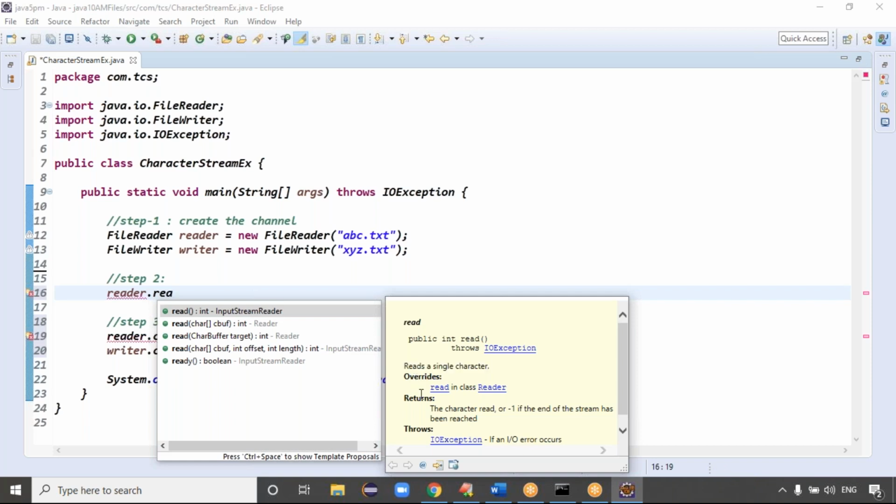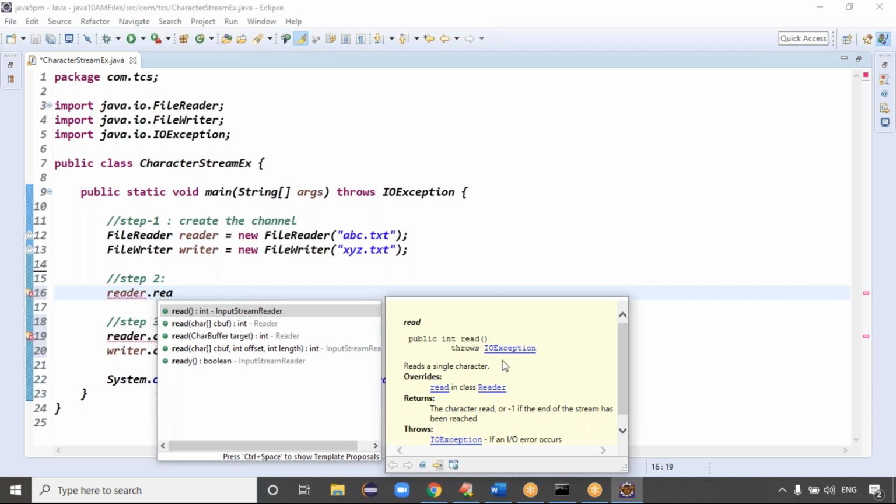What is its return type? You can check. What is the return type here? The character read, or -1 if the end of the file is reached, right? It says the end of the file. How can you represent the end of the file, guys? -1 represents the end of the file, right? Exactly, guys.